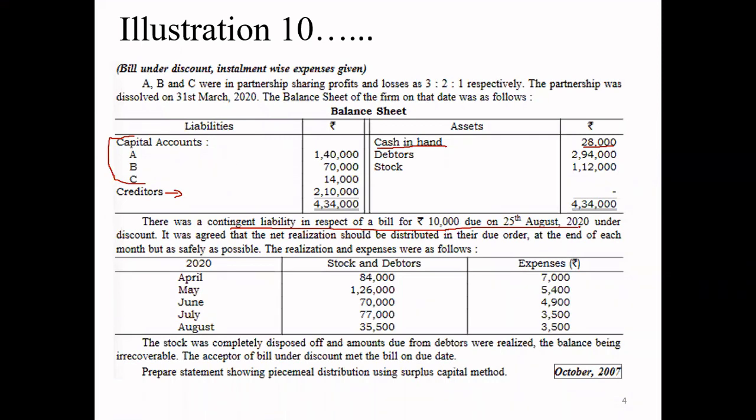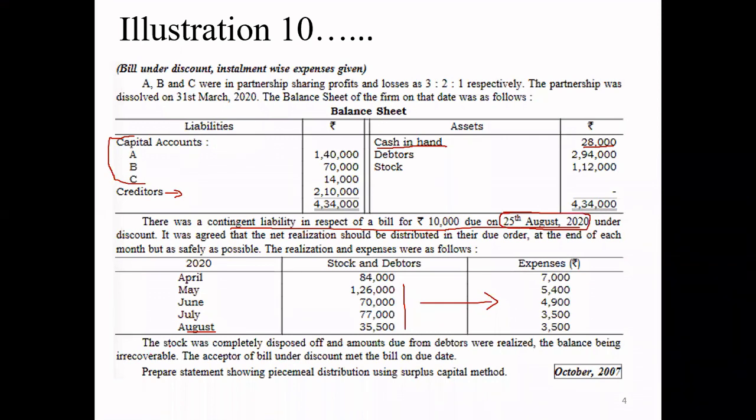Okay. It was agreed that net realization should be distributed in due order at the end of each month, but as soon as possible, and the realization expenses were as follows. So here we are getting all the realization plus expenses. So straight away we don't have to make any provision for realization expenses. Whatever realization we are getting, we will deduct expenses from it, and the net amount we will carry forward to the cash column. Okay. Now let's see the last realization taking place in August, and our bill is also maturing on 25th August. So the last adjustment we have to see very carefully.